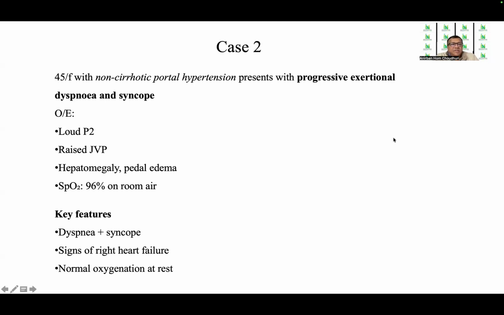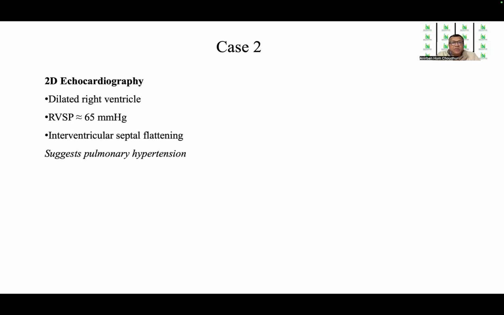The key distinguishing features include dyspnea with syncope, signs of right heart failure, as well as normal oxygenation at rest. So the provisional diagnosis made here is portopulmonary hypertension.